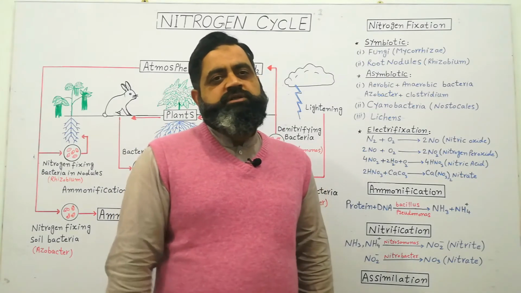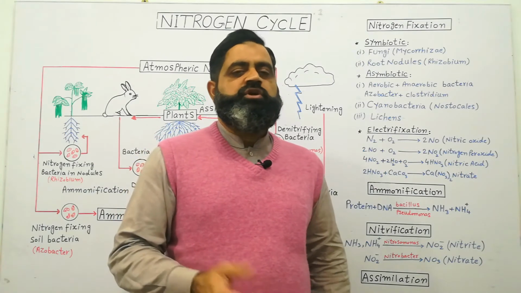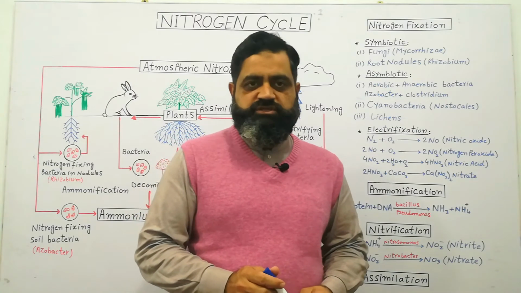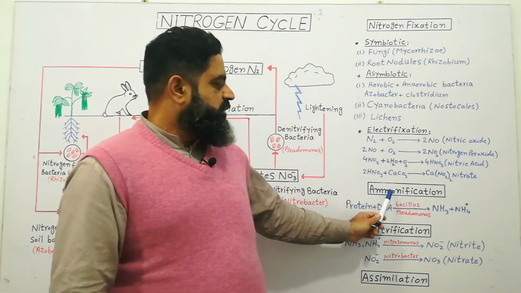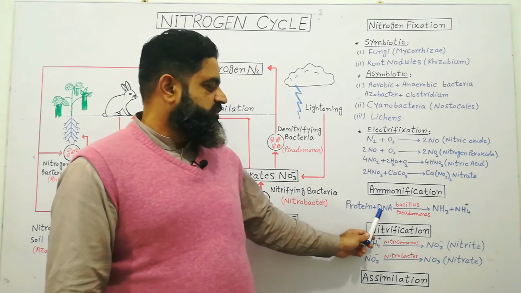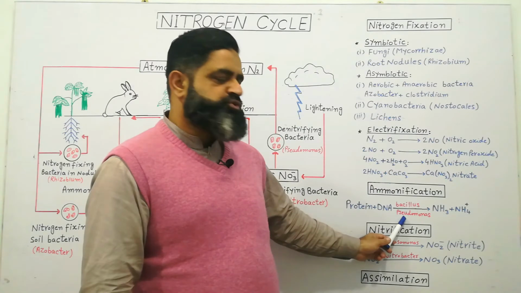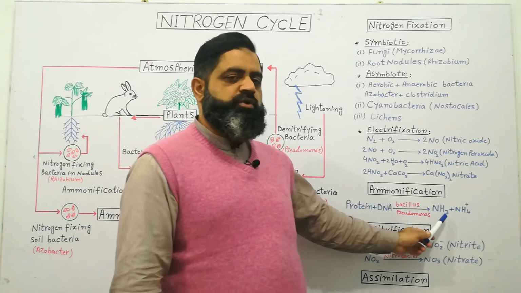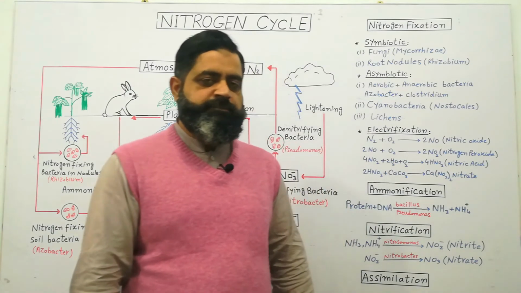Dead bodies of plants and animals contain nucleic acids like DNA and RNA, and also contain proteins in the form of amino acids. They are broken down into ammonia. During the ammonification process, proteins and nucleic acids like DNA, with the help of Bacillus bacteria or Pseudomonas bacteria, are converted into ammonia and ammonium ions. This is the second step of the nitrogen cycle.